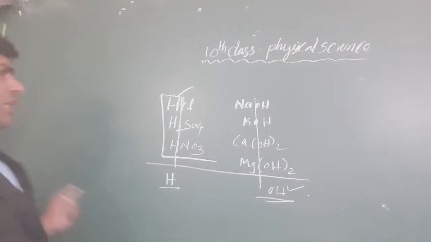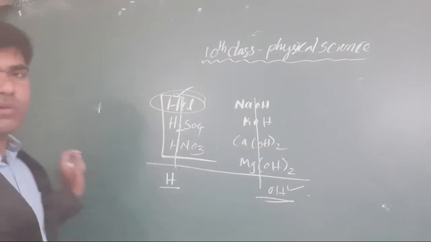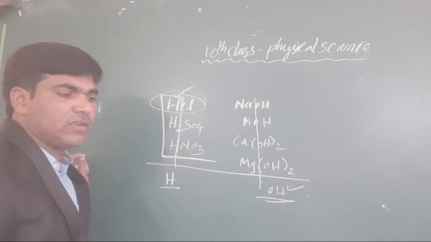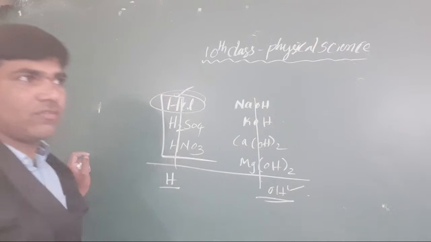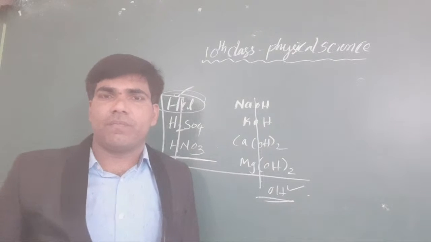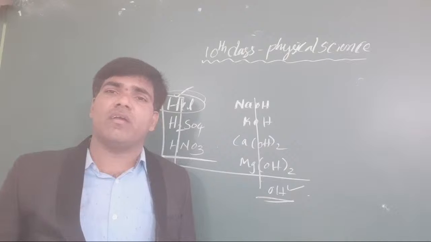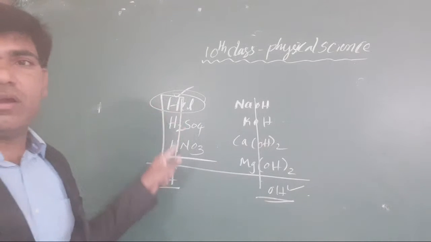Now suppose you take HCl. Do you know very well how HCl is formed? You have to know it compulsorily. There is no chemical bond lesson in our further syllabus, because of that it is somewhat difficult for you to understand how these chemical combinations are formed.